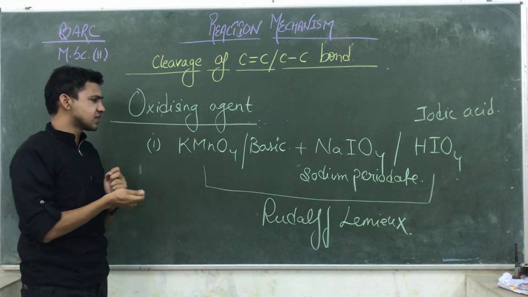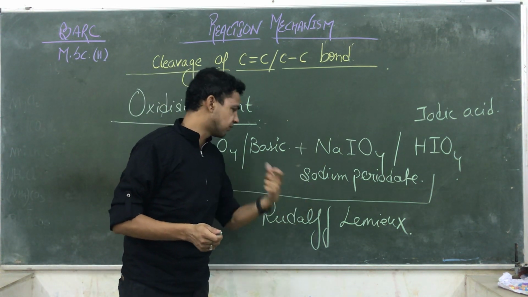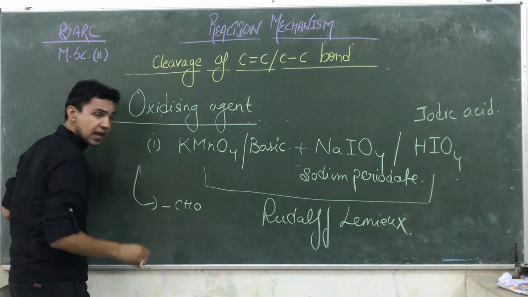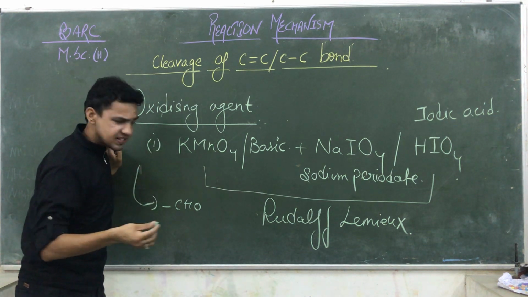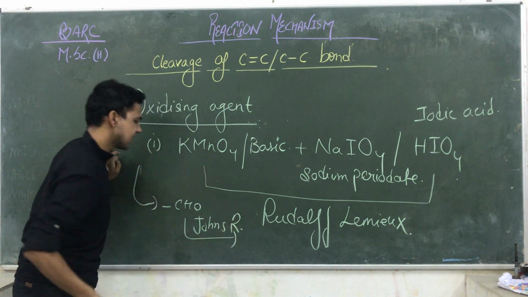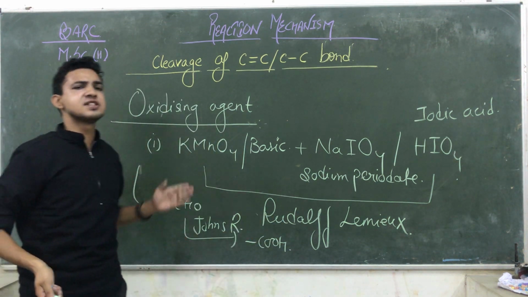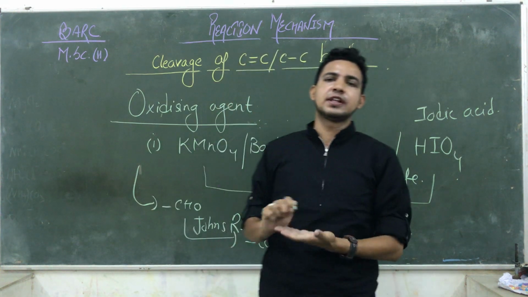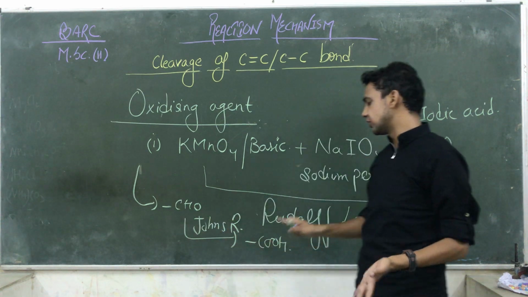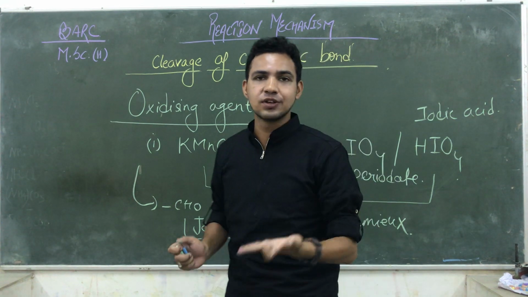When you decompose the double and single bonds by adding this Rudolf-Lemieux reagent, they convert this double bond into the aldehyde. And if you want to synthesize the acid, you just add a Jones reagent, and you convert the aldehyde into the acid. So the reaction takes place in the forward direction. If you want to synthesize the acid from the aldehyde, at that time you add Jones reagent and convert this aldehyde into the acid. That is a way of converting one functional group into another functional group.